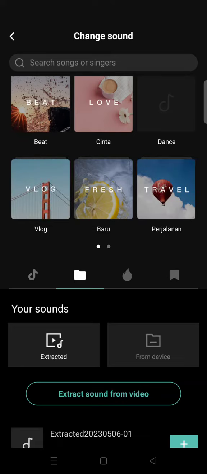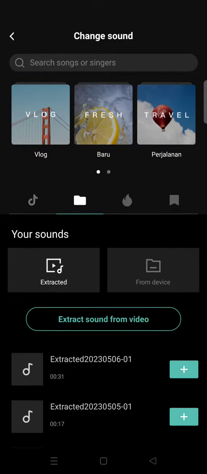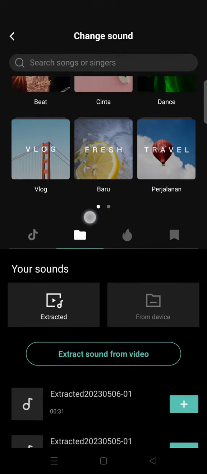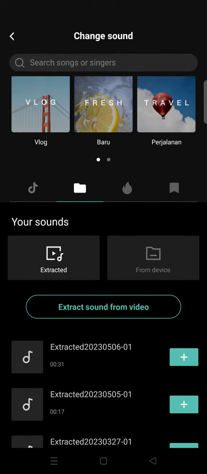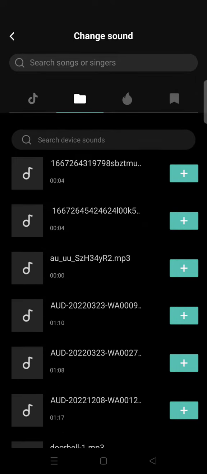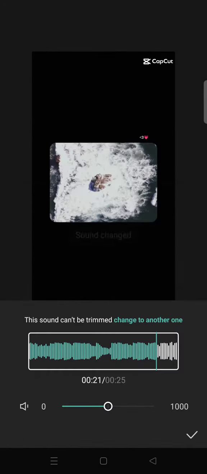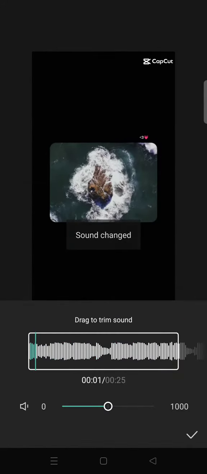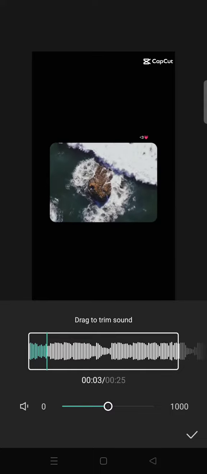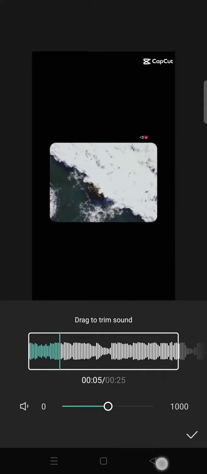So here, if you want to use these steps or this way, you need to pre-record your own voice, maybe in your recorder on your phone. Then after that you can just click on this folder, then click on from device, and then find the audio file of your voice, and then just click on a plus icon in here. Then the sound will be changed to your own voices. So that's the first way.